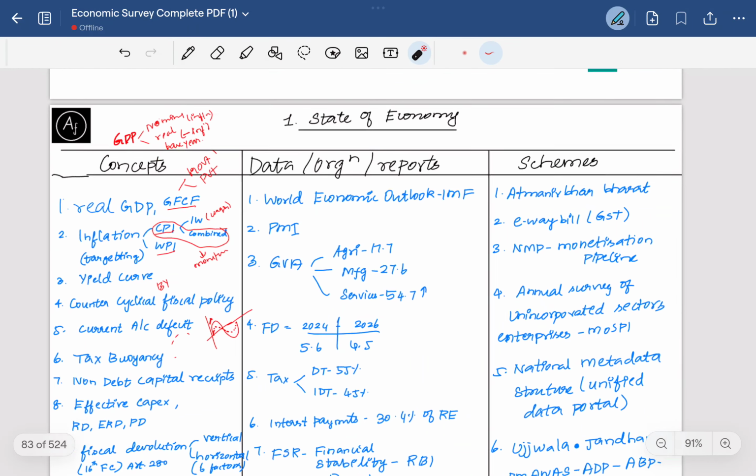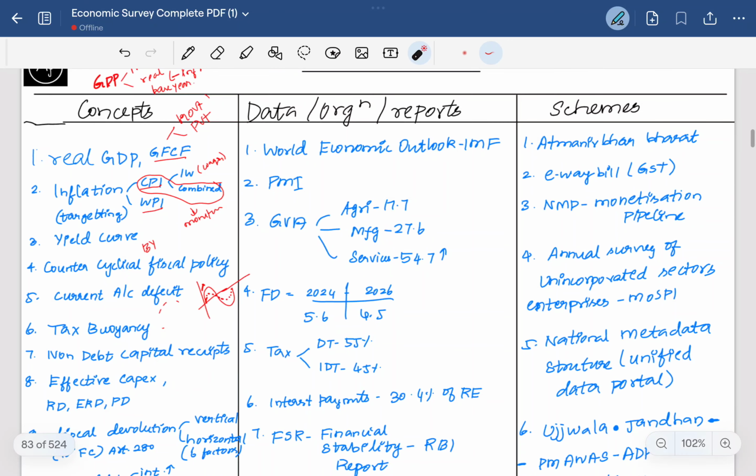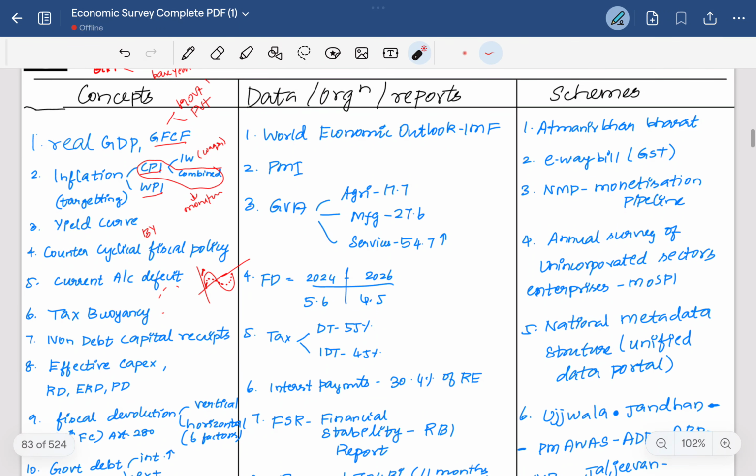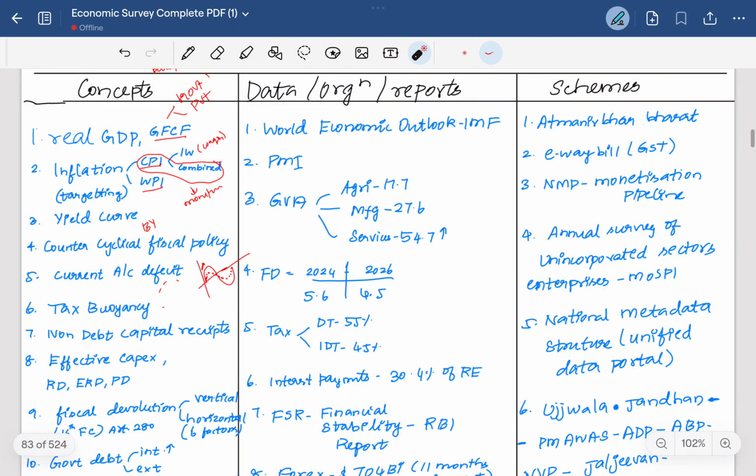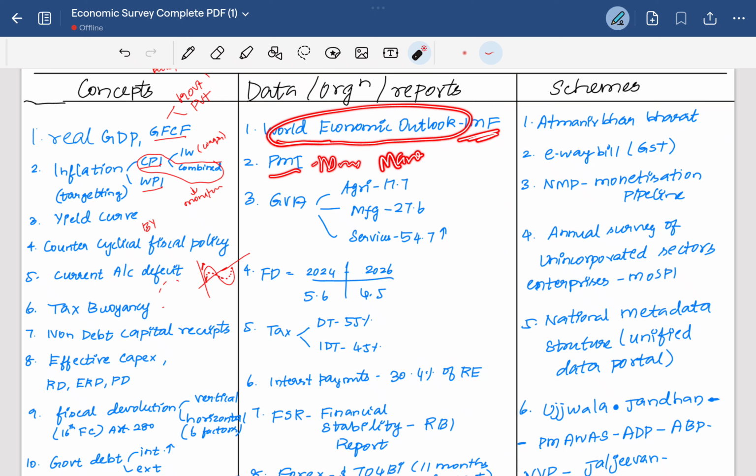Then I have decoded some data and organizational reports which are mentioned here. The World Economic Outlook is a report released by the IMF. Then the PMI value, that is the Purchasing Managers Index. It is actually the manufacturing output data from the supply side.